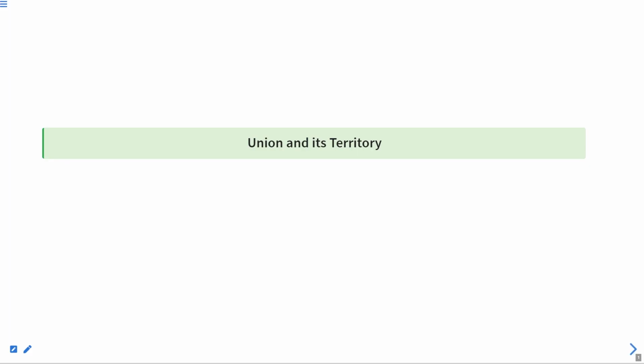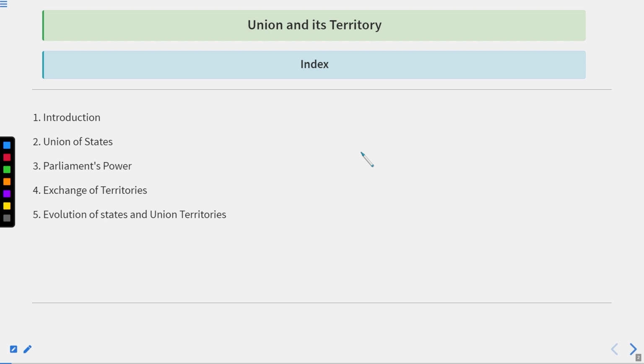So students, basically, in this lecture, we are going to start the topic of union and its territory. And this is an important topic from the examination point of view. All right. And basically, these are the topics which we are going to cover in this particular series. We are going to talk about the introduction. What do you mean by the union and its territories?